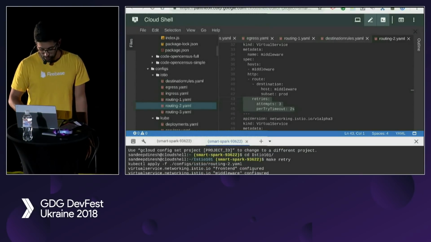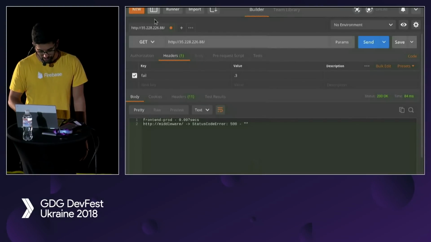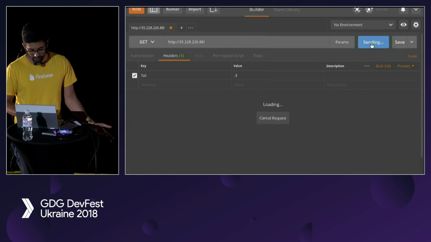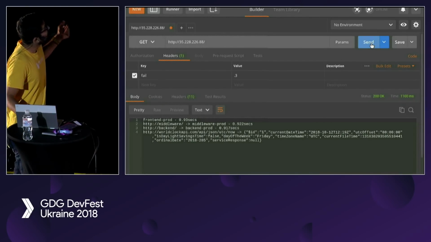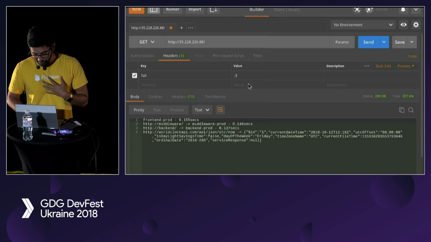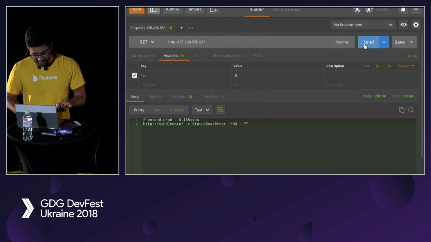And so now we can go back to our code into Postman and hit send. And you can see that 3 retries was enough to overcome our great code that we wrote that runs 500s, right? But if I put this value higher, something like 90% failure, right? It's not enough time, right?